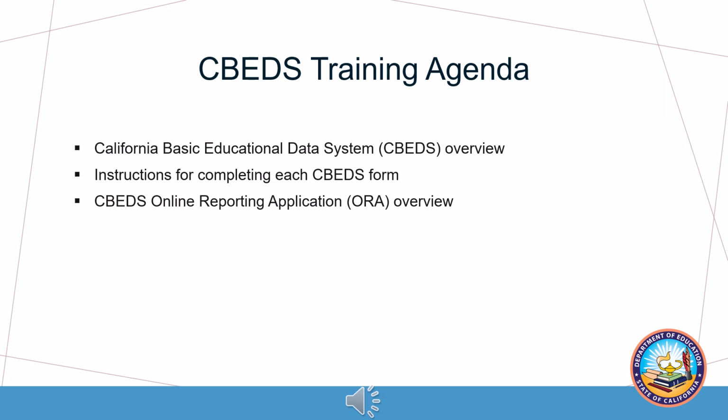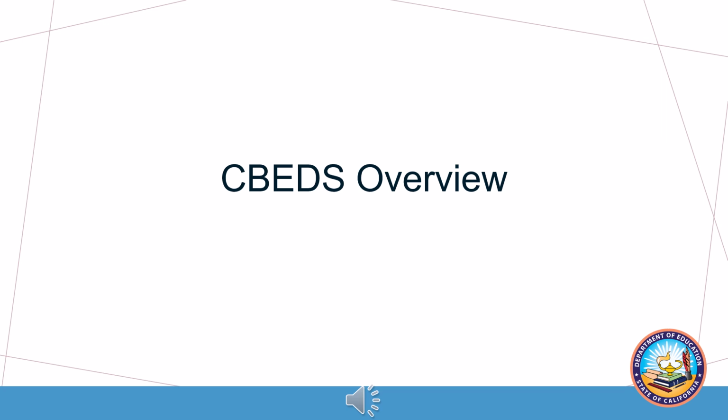This training also provides detailed instructions on how to accurately report data for the 3 CBEDS forms: the County District Information Form, CDIF, the School Information Form, SIF, and the District of Choice Supplemental, DOCS. This training also provides an overview of CBEDS-ORA, which highlights various features of ORA, provides instructions for key entering, editing, importing, and exporting data, discusses the available reports with ORA, and provides instructions for submitting data. We will begin this training by providing an overview of the CBEDS data collection process.